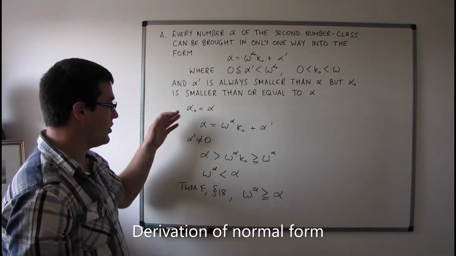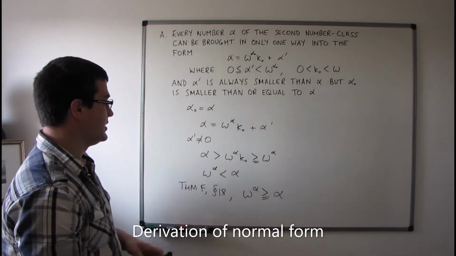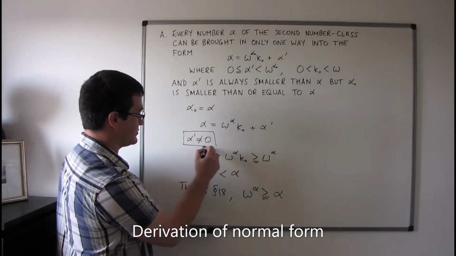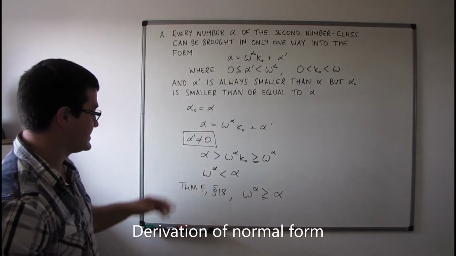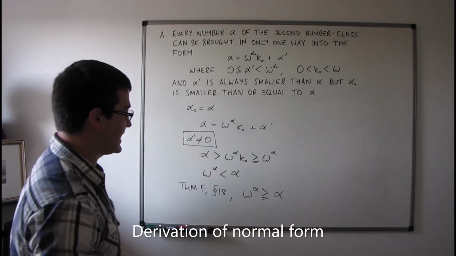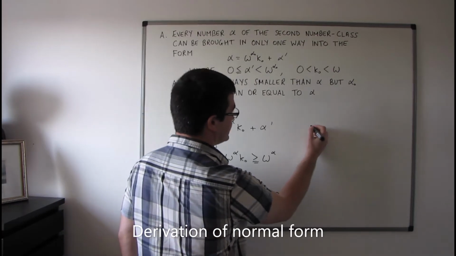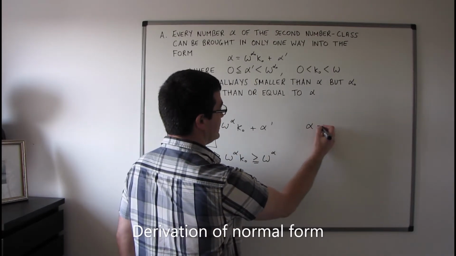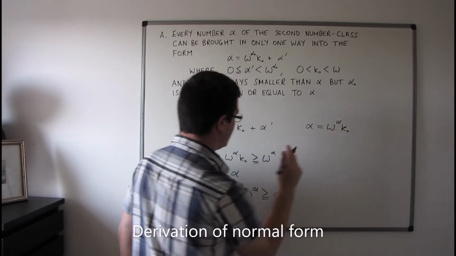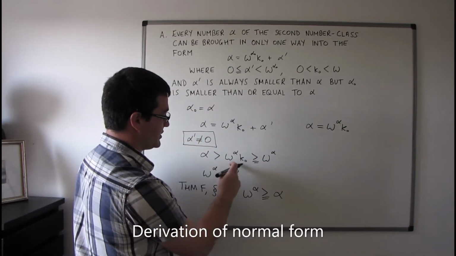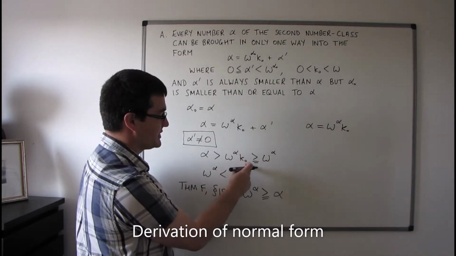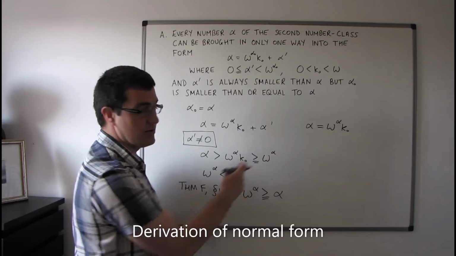So something's wrong with our initial assumptions. The thing that's wrong, or one of the things that's wrong, is this, that alpha primed is not equal to 0. So in other words, alpha primed must be equal to 0, and the whole thing reduces to alpha equals omega to the power of alpha kappa naught. But now we've still got this to deal with, because we know that omega to the power of alpha times kappa naught is greater than or equal to omega to the power of alpha.